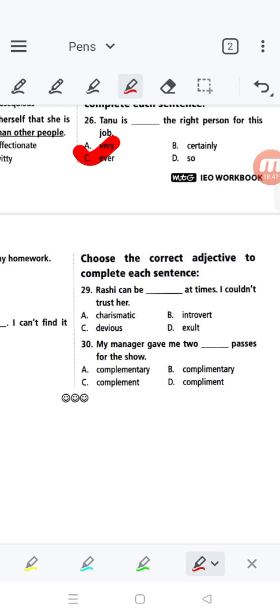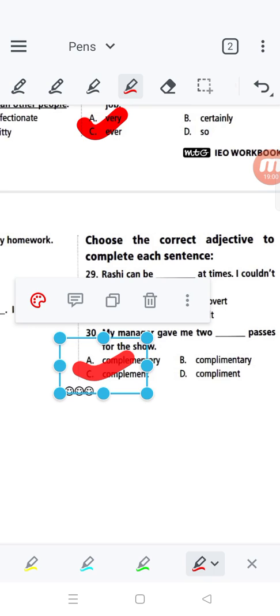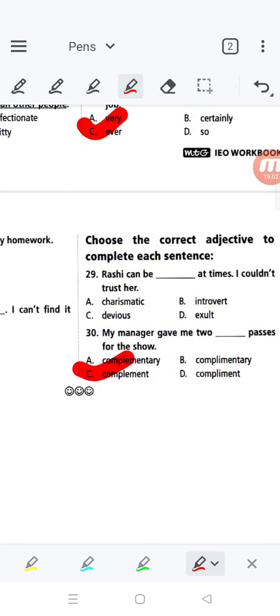Not complimentary, not complementary, it is complement, with an E, not I. You know that complementary means conducive, you are complementing each other, helping. So here it would be complement passes for the show.